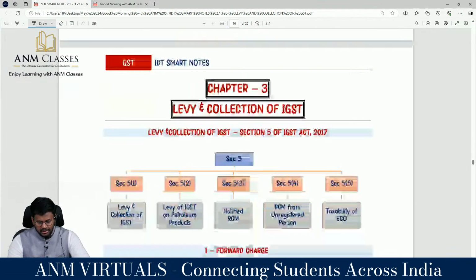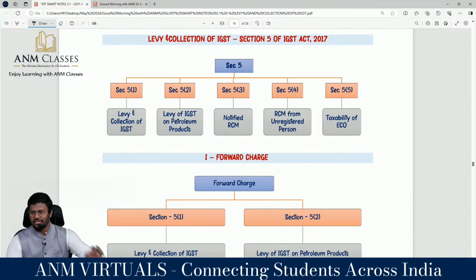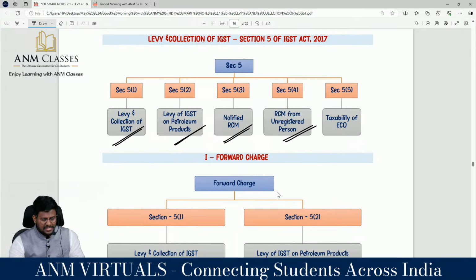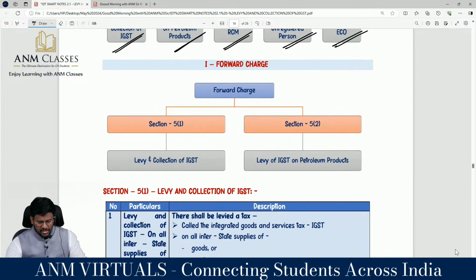Then, levy and collection of IGST, we are having section 5, which is the parallel section of section 9. Section 5.1 is levy and collection of IGST, 5.2 is levy of IGST on petroleum products, 5.3 is notified RCM, 5.4 is RCM from unregistered person, 5.5. Sections 5.1 and 5.2 are forward charge.